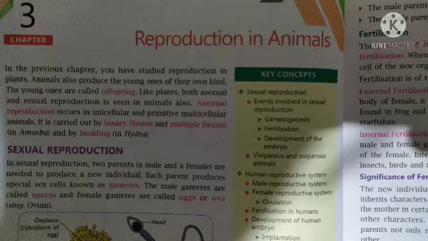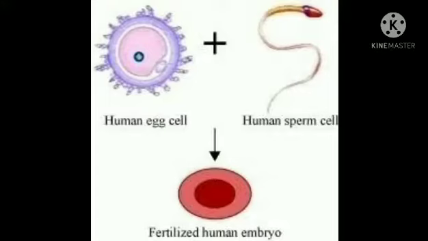So in the previous video you have already studied the differences between asexual and sexual reproduction. So here our main focus is on sexual reproduction in human beings. In sexual reproduction, two parents are needed and they will produce a new individual. Each parent produces a special cell that is known as a gamete.